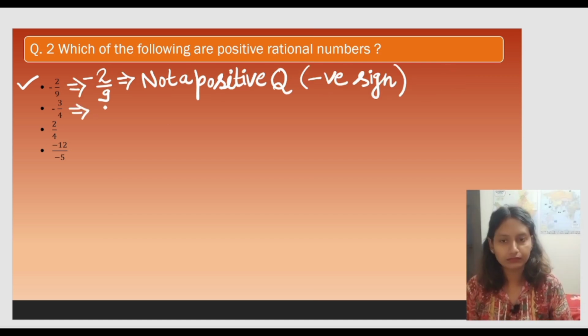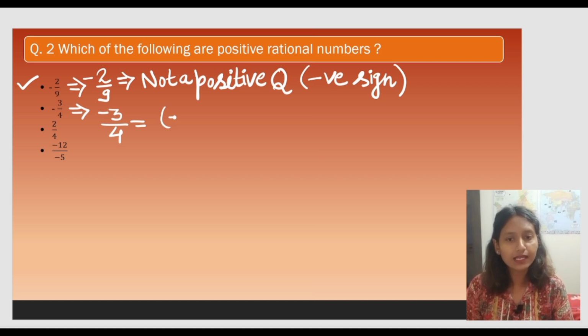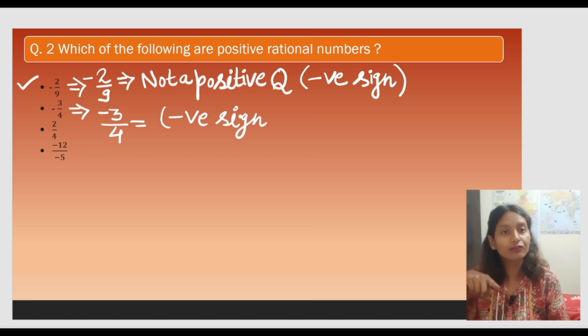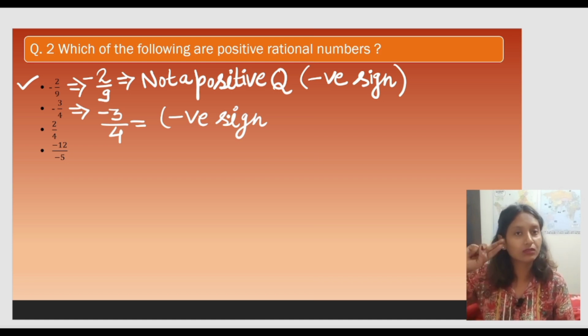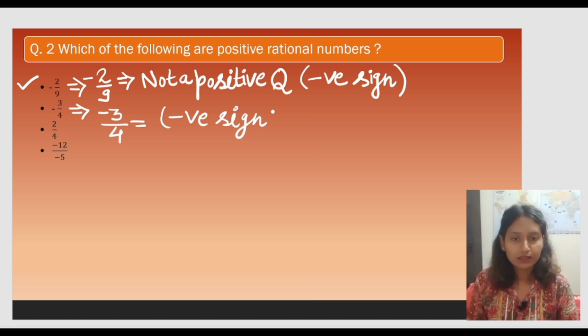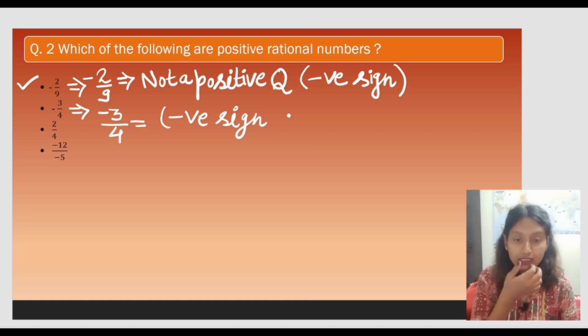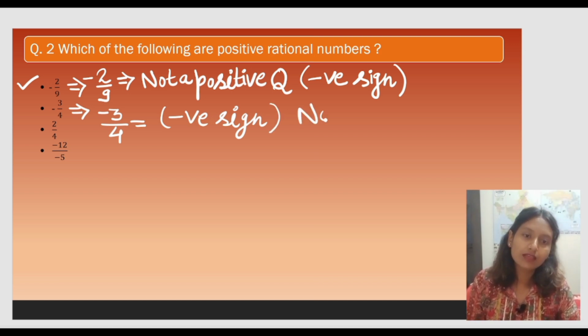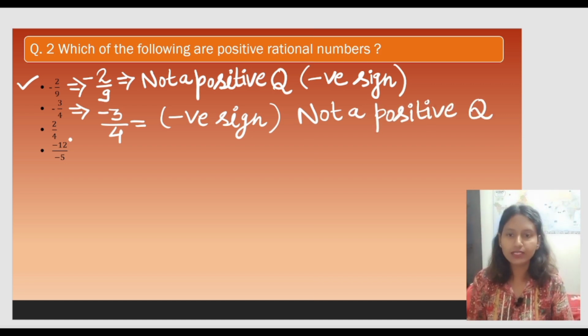Now moving to the next part. Now the second number is again a minus 3/4. Can we see a negative sign? A negative sign is present only on the numerator. What about the denominator? If it has to fall under the category of positive rational number, then both numerator as well as denominator have to have a similar sign. But here, since only a negative sign is present on the numerator, that is why the number is not a positive rational number. Moving to the next question.